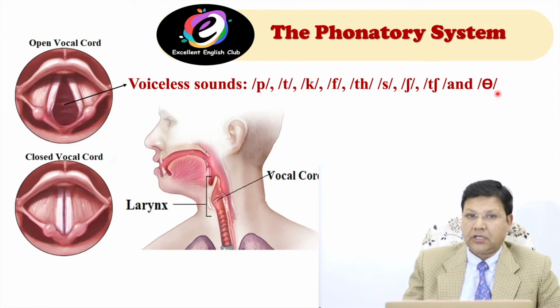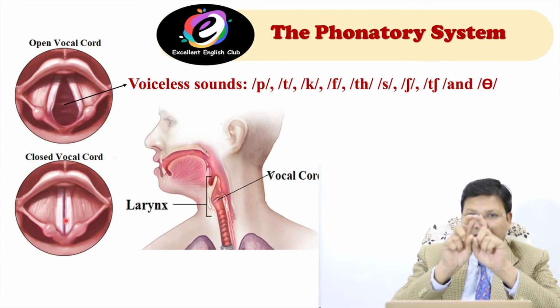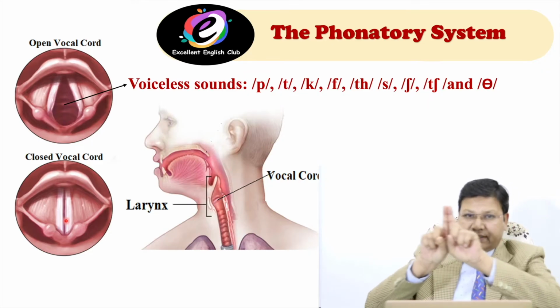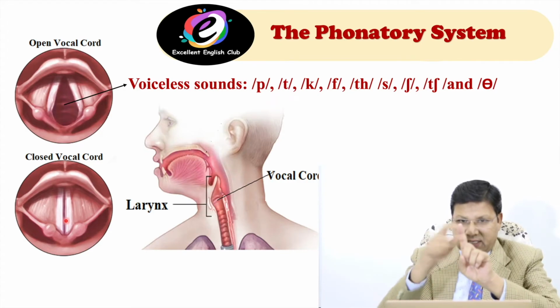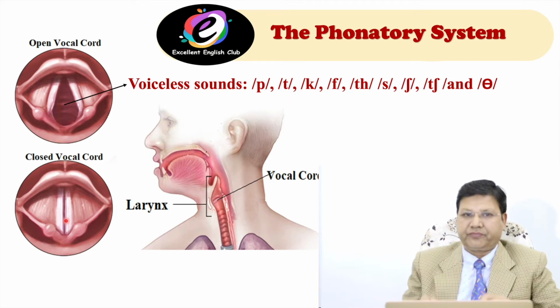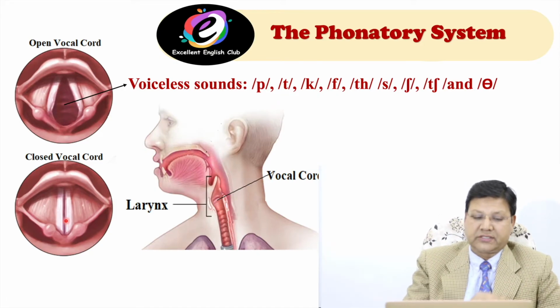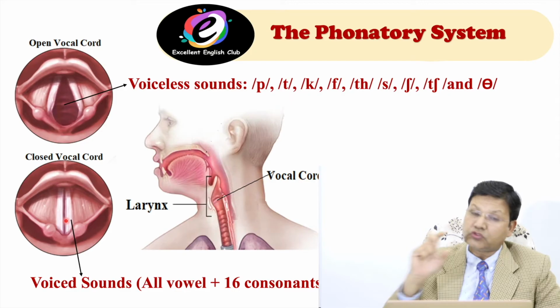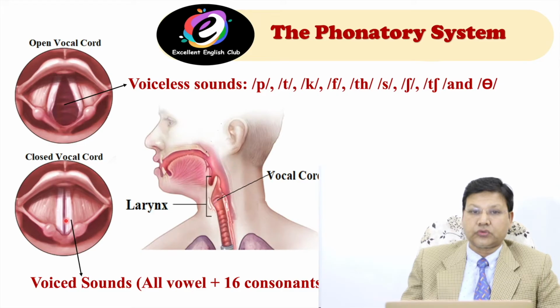Then move to the closed vocal cords. If you see the picture here, it is closed like this. In the first one, they are open like this. In the second picture, they are closed like this. Do you understand? Means the air coming from the lungs passes through these two vocal cords and they vibrate. When they vibrate, they produce voiced sounds. What are the voiced sounds? All vowels are voiced sounds, and there are 16 consonant sounds which are also voiced.